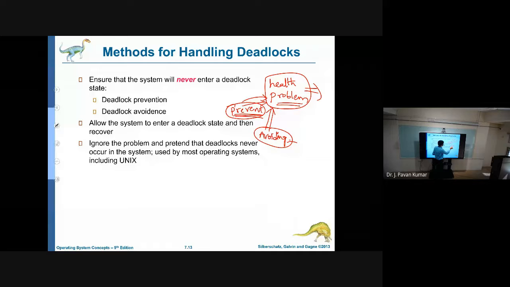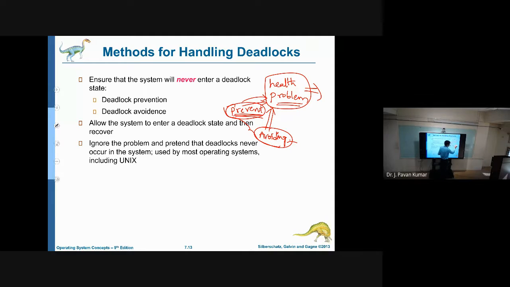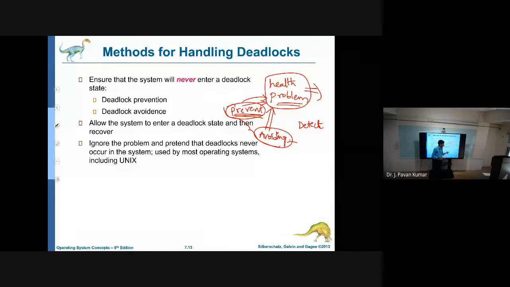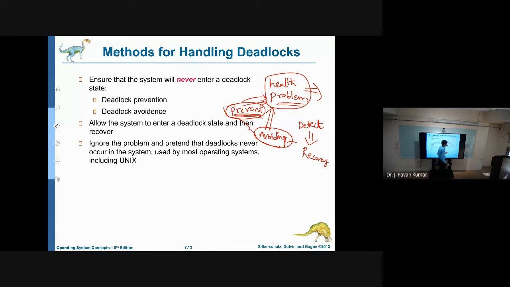Next, if these two are also not possible, that is, deadlock prevention is not possible and deadlock avoidance is also not possible, then definitely deadlock will occur. After getting the deadlock, we will try to detect it. It is like testing for corona, isn't it? We will detect it, then we will try to recover from it. These are the several approaches to handle deadlock.